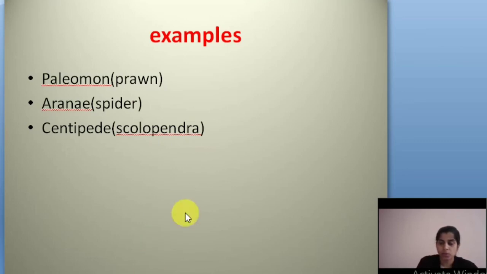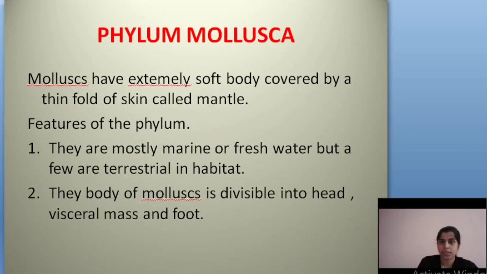Then we are going to discuss another phylum, that is phylum Mollusca. Mollusca have an extremely soft body covered by a thin fold of skin called mantle. See, Mollusca have an extremely soft body. You can see this in snails, for example: just remove the outer covering, and inside there is a soft body, soft muscles are present. Okay, so the skin is called the mantle.